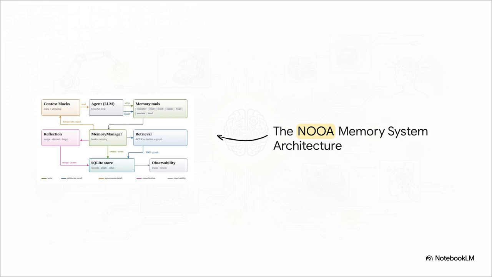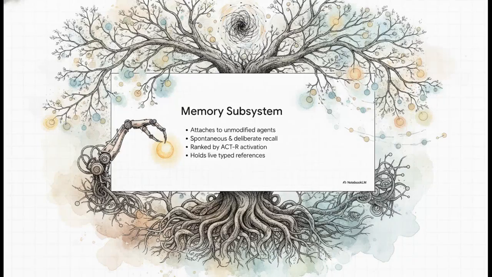The agent actively curates its own memory here. It is not just some passive background vector search process. What's really fascinating here is the cognitive grounding of the system. Memory retrieval isn't just a basic cosine similarity check. It's ranked by ACT-R activation. That means it calculates relevance, recency, and importance, while factoring in Ebbinghaus decay so the database doesn't just bloat endlessly